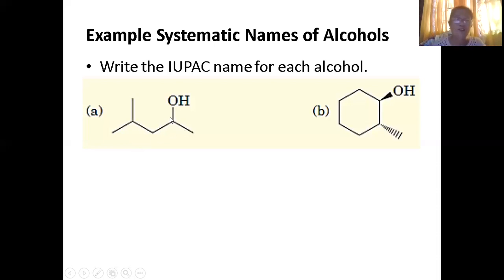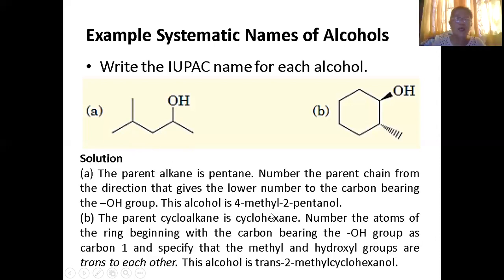So 1, 2, 3, 4, 5. There is the OH at carbon 2 in your pentanol. There is also a methyl at carbon 4. So you start with 4-methyl, then 2-pentanol. Where is our OH? It is in carbon 2. Where is our methyl? In carbon 4.